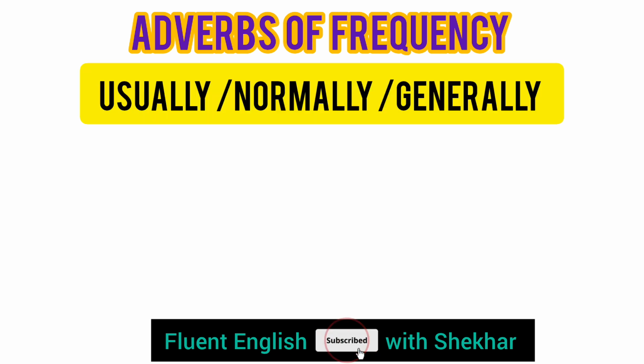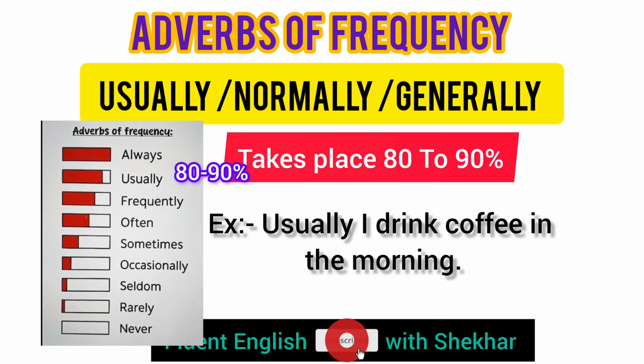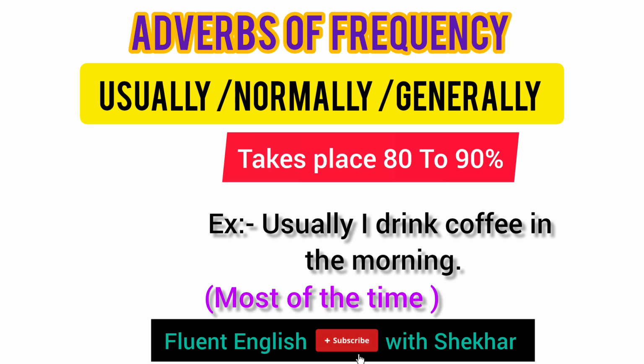Then usually or normally or generally. It means it takes place 80 to 90%. For example, I usually drink coffee in the morning. It means most of the time I drink coffee in the morning. At that time, we use adverbs of frequencies like usually, normally, or generally.